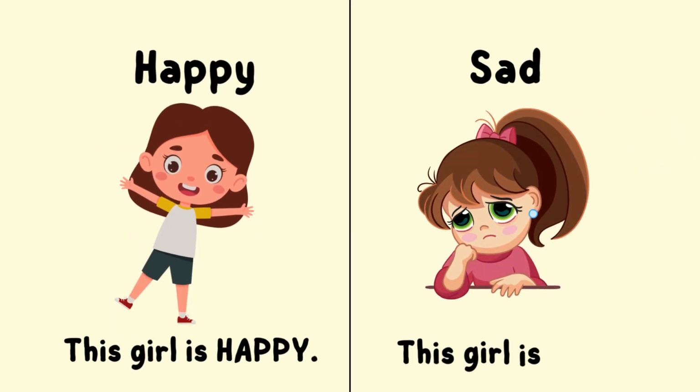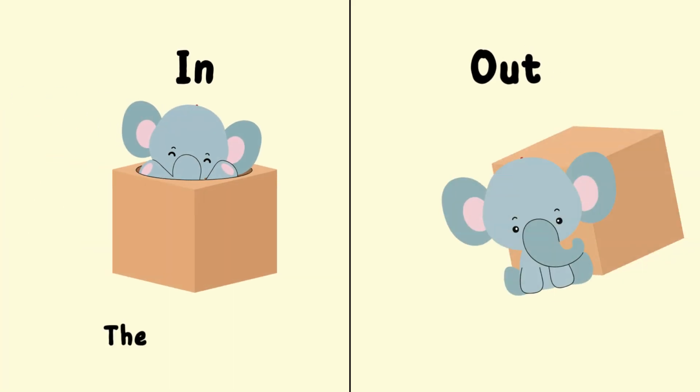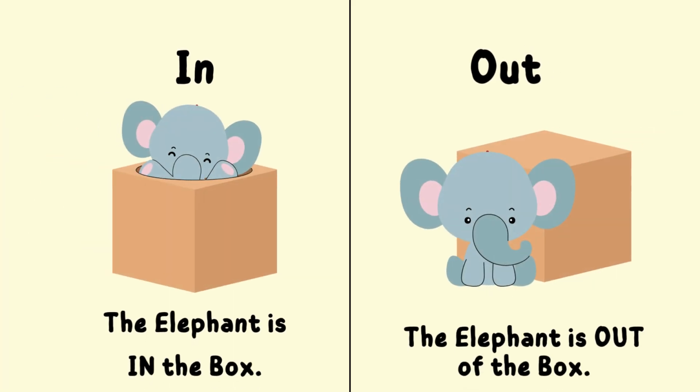4. Happy, sad. This girl is happy. This girl is sad. 5. Up, down. Balloon goes up, rain falls down. 6. In, out. The elephant is in the box. The elephant is out.